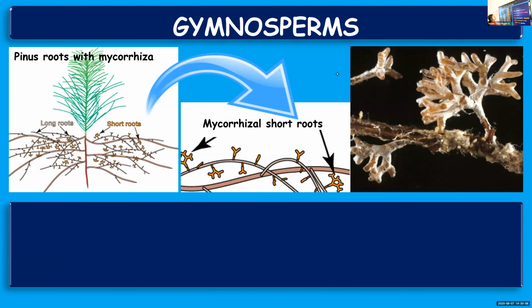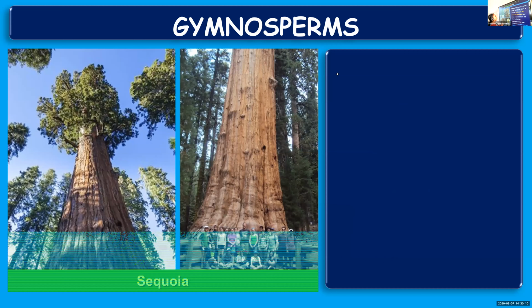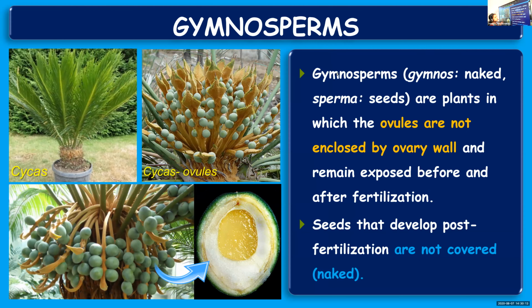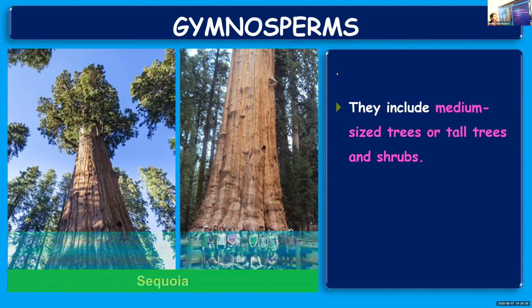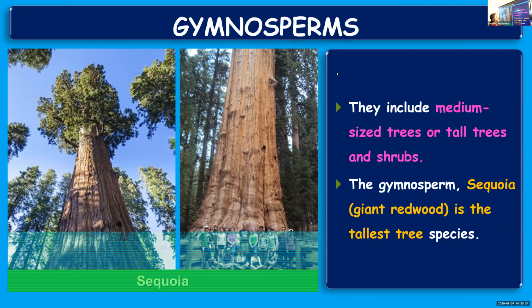We started with pine, and I told you that their seeds or ovules are not enclosed by an ovary wall, hence we call them naked seeds. Whether before or after fertilization, ovules remain naked, not enclosed by the ovary wall. They come in different sizes: medium-sized trees, tall trees and shrubs are found. The tallest tree species, sequoia, the giant redwood tree, also comes under gymnosperms.